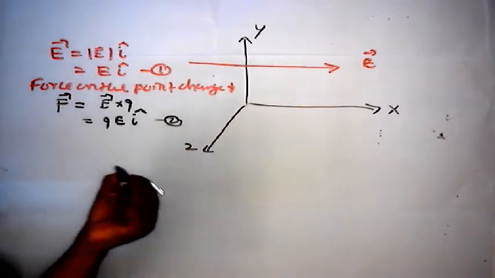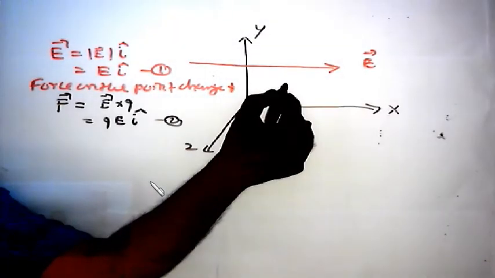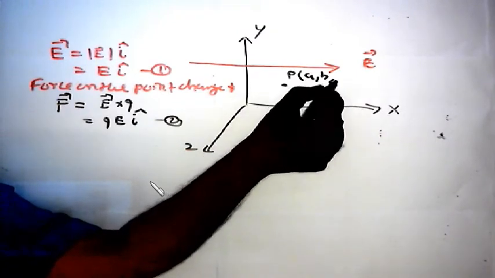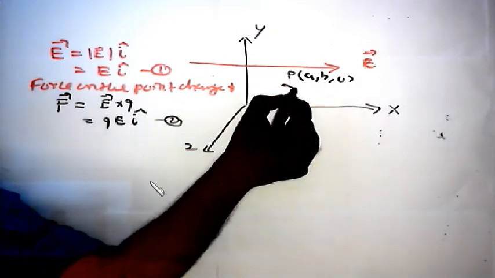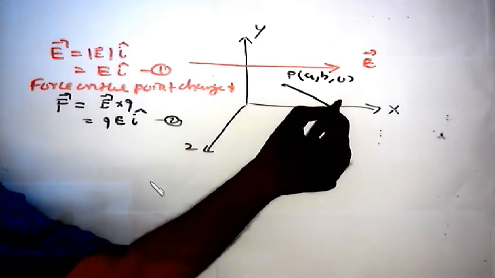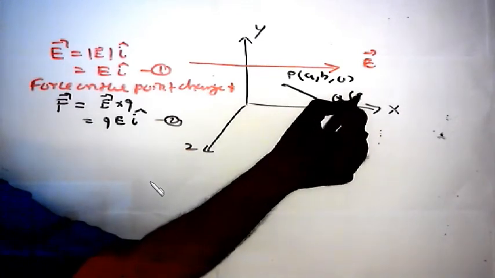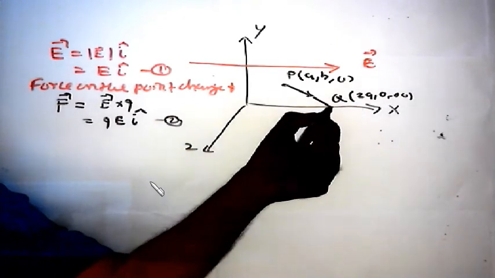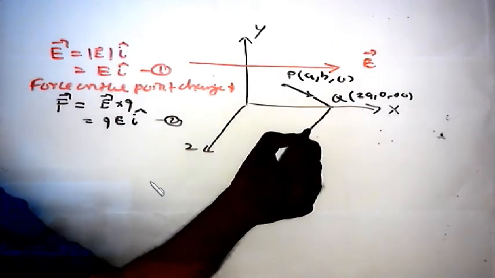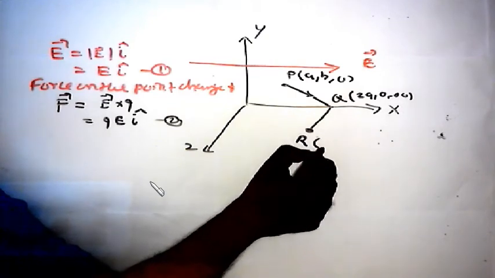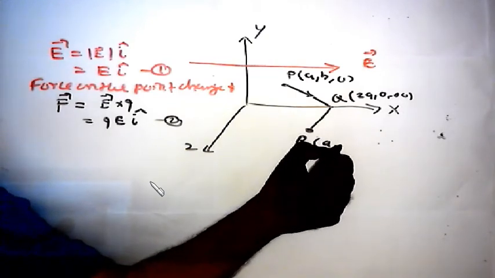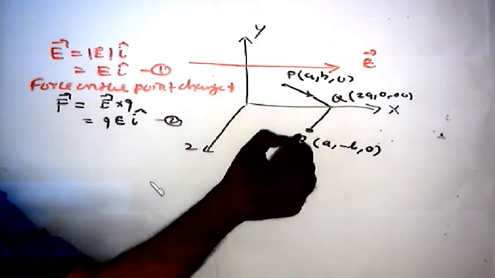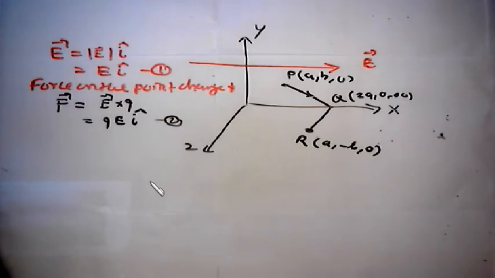The moving positive charge starts from the point P with the coordinates a, b, 0 and reaches the x-axis point Q with the coordinates 2a, 0, 0. Okay, then it reaches another point R, that is x coordinate a, y coordinate minus b, z coordinate 0, meaning the entire movement is on the xy plane.